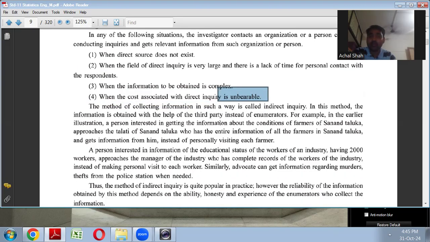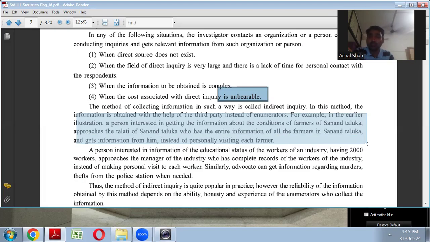So here the information is obtained with the help of a third party instead of the enumerators, right? Means हम वही example continue करेंगे. A person interested in getting the information about the condition of the farmers of Sanand Taluka approaches the talati of Sanand Taluka, who has the entire information of all the farmers in Sanand Taluka, and gets the information from him instead of personally visiting each farm.